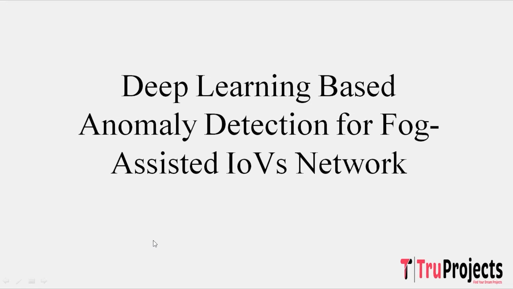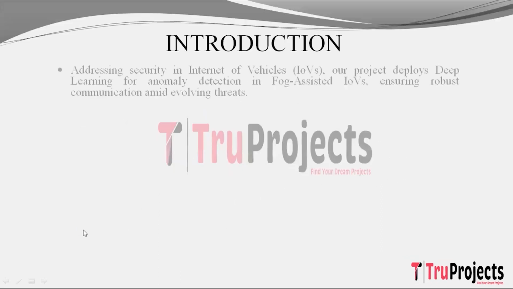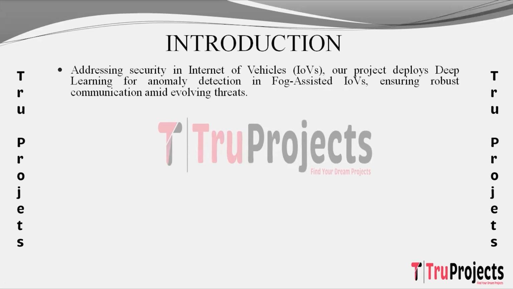Welcome to Two Projects. In this video, we are going to explain the project Deep Learning Based Anomaly Detection for Fog Assisted IoVs Network. Introduction. The project focuses on addressing the security challenges within the Internet of Vehicles, that is IoVs network, specifically in the context of fog assisted IoVs, that is FAIOVs.